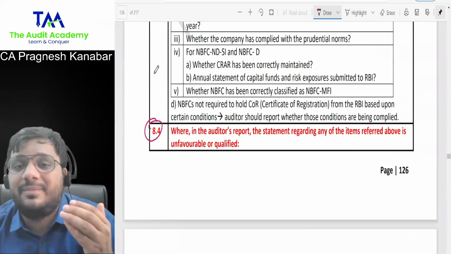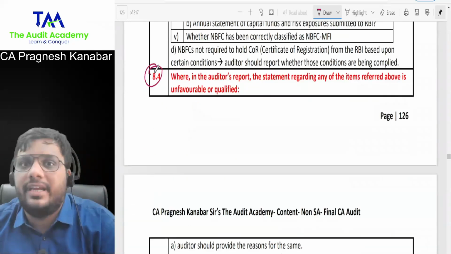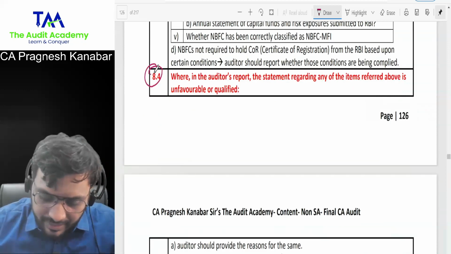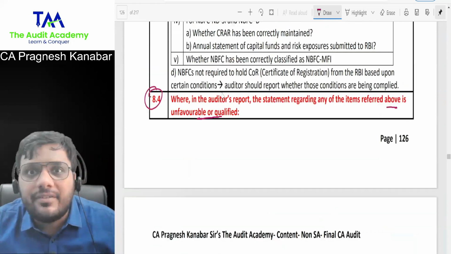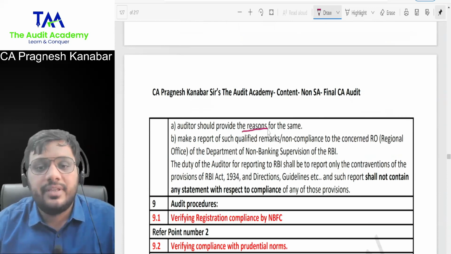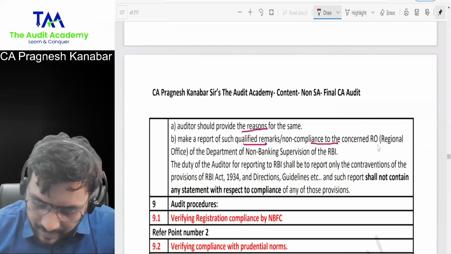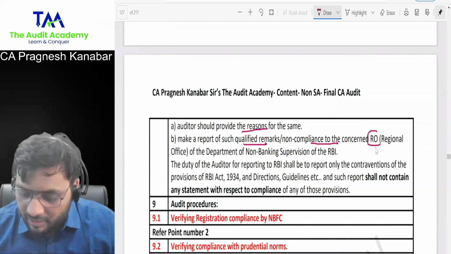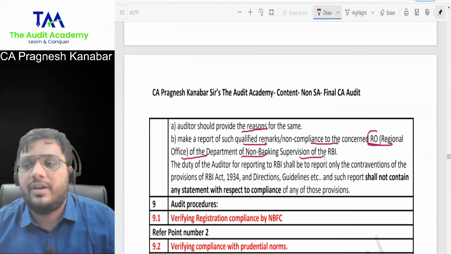That 8.3 is pending, but I want to introduce 8.4 now so that you become more serious when you are reading 8.3. Look at this. Where in auditor's report, the statement regarding any of the items above is unfavorable or qualified, negative remarks, then auditor should provide the reasons for the same and he should make a report of such qualified remarks, non-compliance to the concerned RO. RO means regional office of the Department of Non-Banking Supervision of RBI.